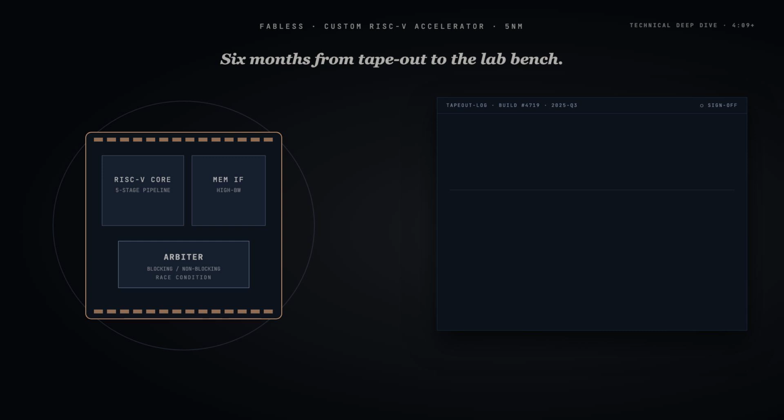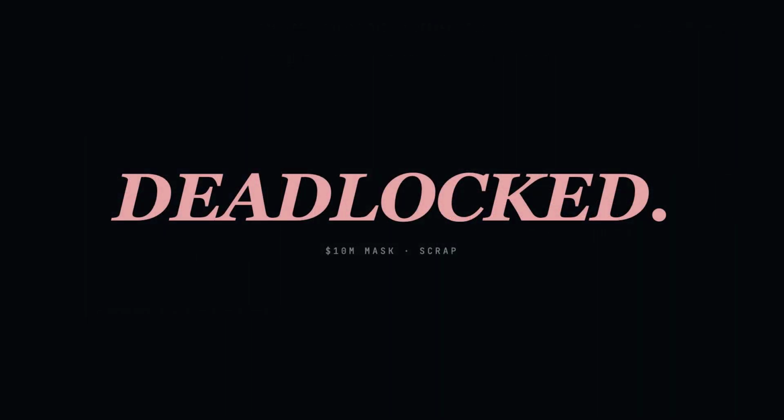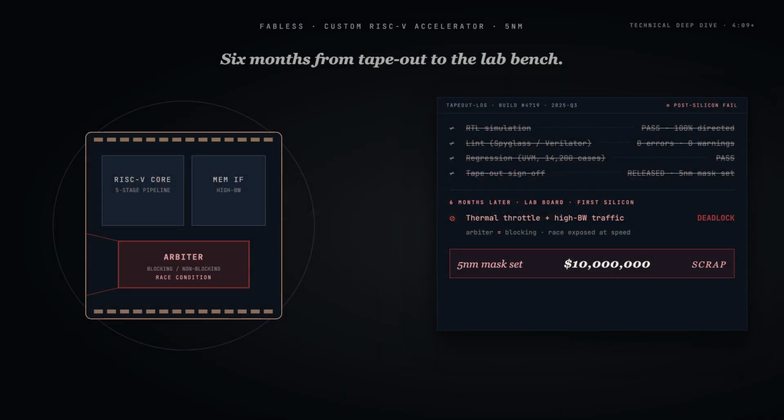A fabless team taped out a custom RISC-V accelerator on a 5 nanometer node. The Verilog simulated cleanly, it passed regression, it passed lint. 6 months later, under thermal throttling and high bandwidth traffic, the chip deadlocked. The mask set, $10 million, was scrap. One race condition had survived every test.